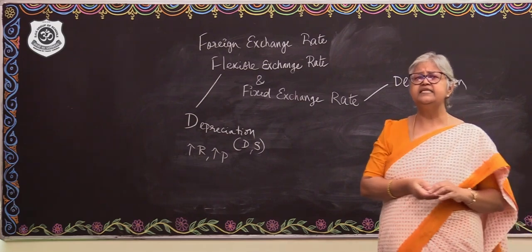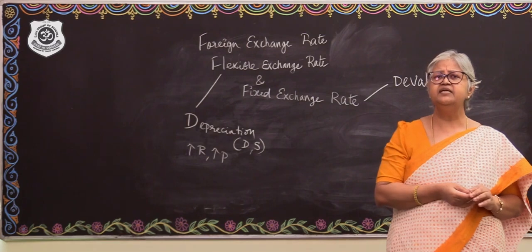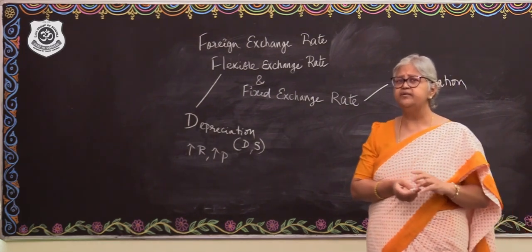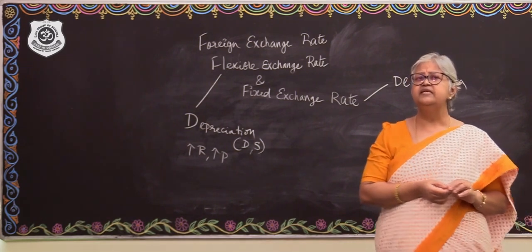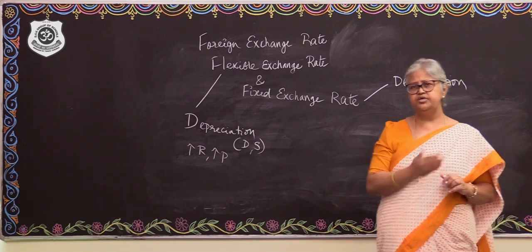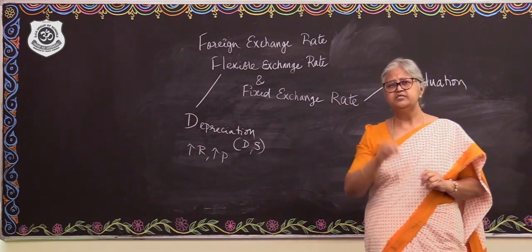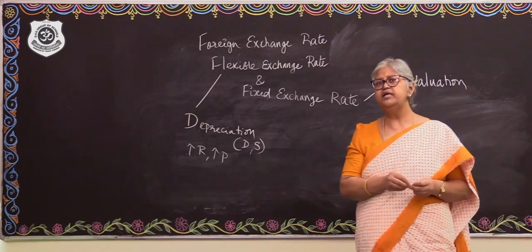In India, this concept started gaining prominence after the 1991 new economic policy, because after it the government interference in the foreign exchange market reduced. Initially there was partial convertibility and then full convertibility of the rupee.